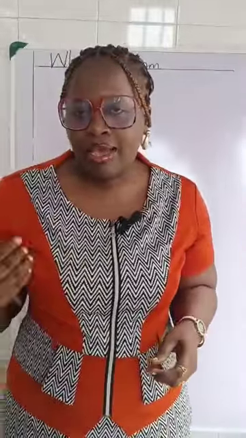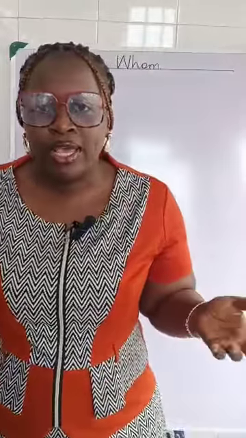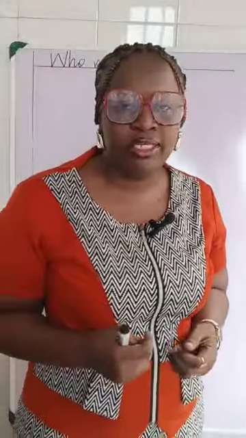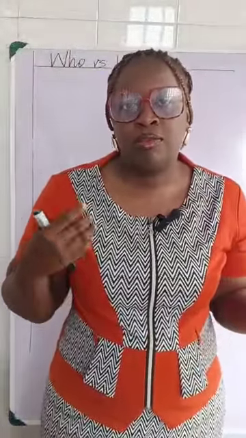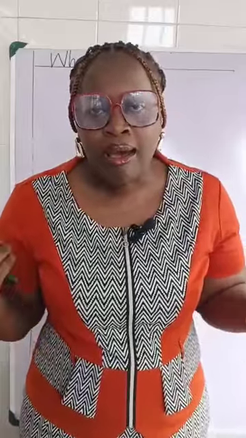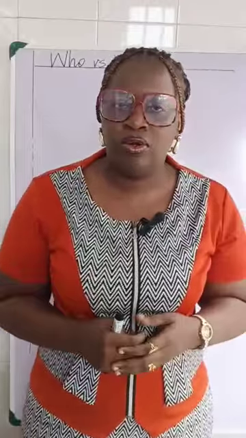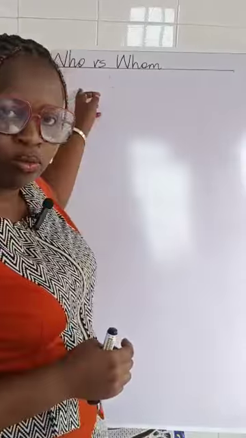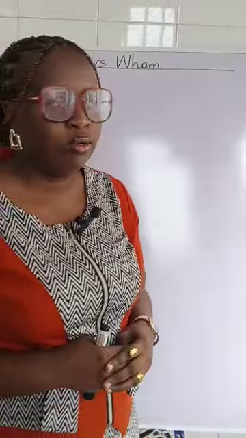Who is likened to using I, he, she, we, they as a subject, while whom as an object is likened to using us, me, her, him, them, and so on. Hope you understand the two now. This one, who, is for subject, and this one with an M, whom, is for object, right?